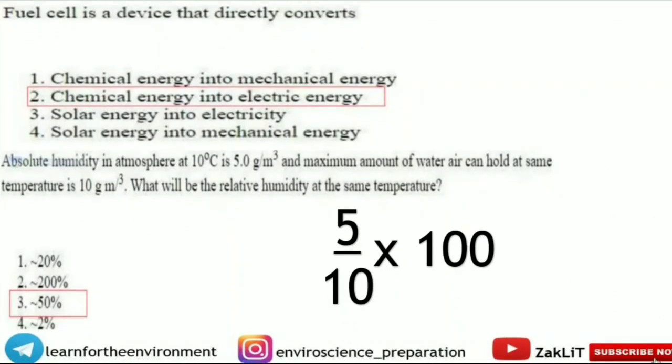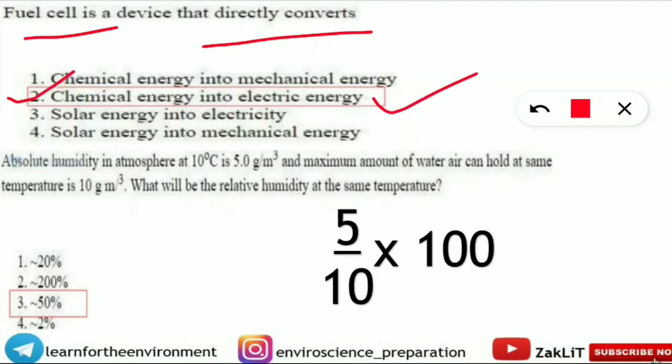Next question is coming up on your screen. It is telling fuel cell is a device that directly converts what? So the fuel cell is the device that converts the chemical energy into electrical energy. Very, very important thing. It is giving us the electrical energy from the chemical energy.